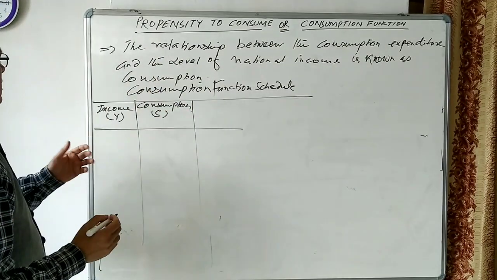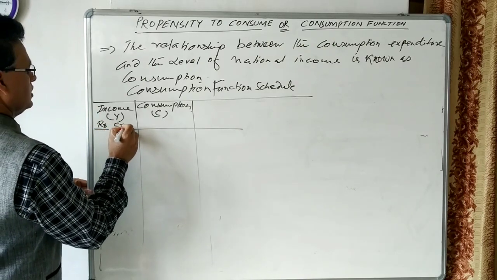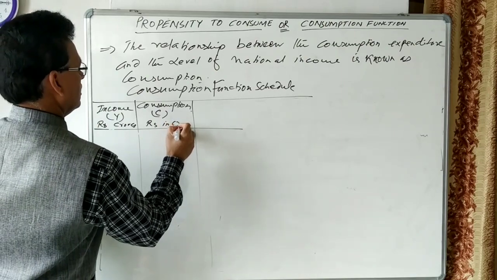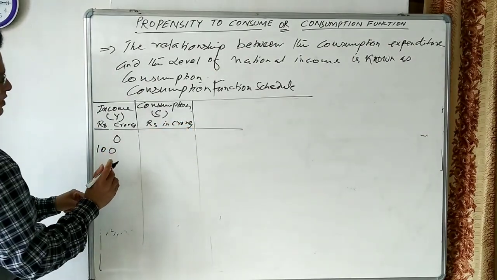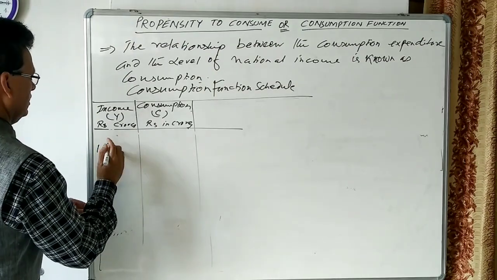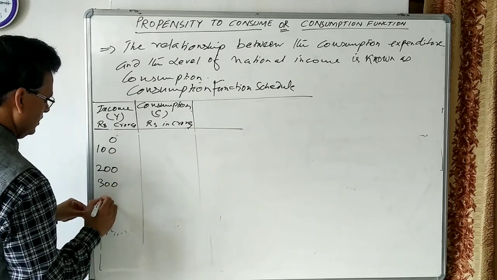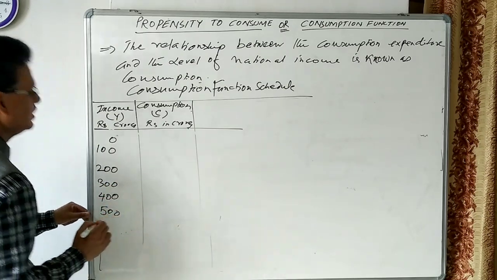So let us see, these are rupees in crores. Level of income is 0, 100, 200, 300 crores, 400 crores, and this is 500 crores.